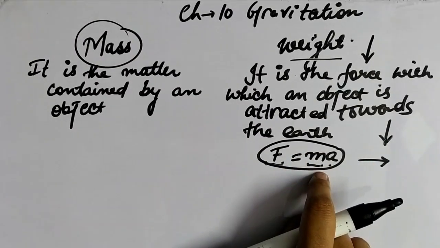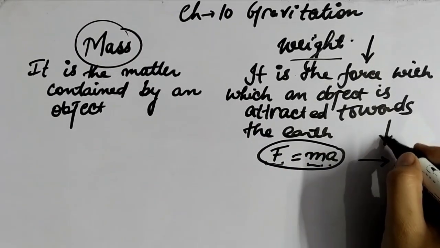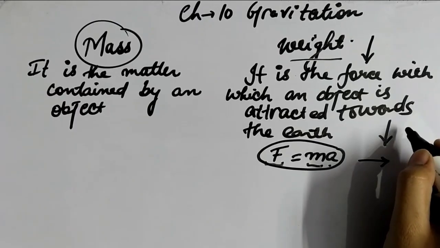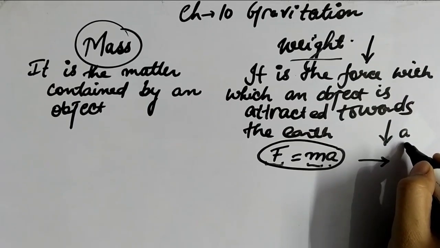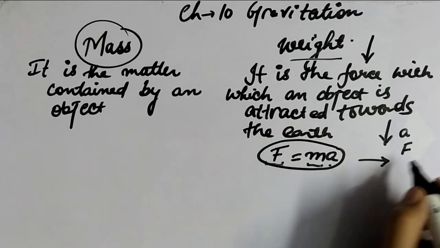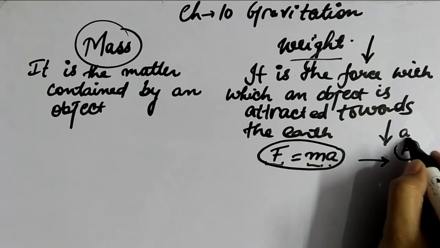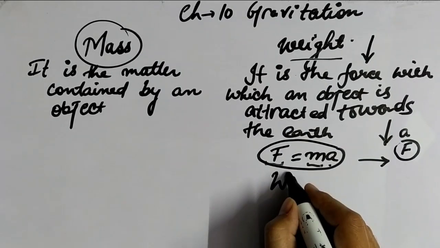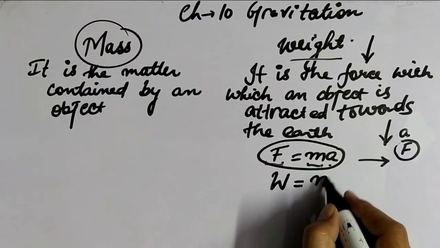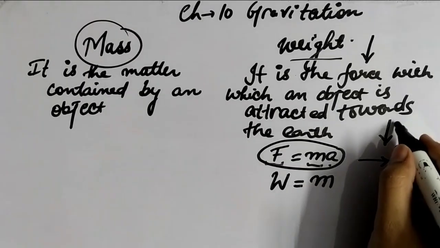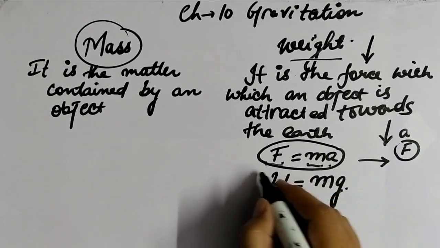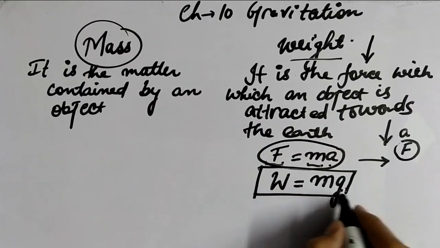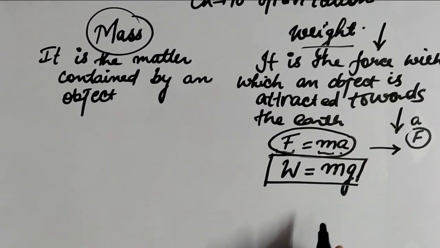Similarly, in a freely falling object, gravitational force is responsible for the downward motion, which we take as weight, equal to m times the acceleration due to gravity. So the formula of weight is W = m × g.